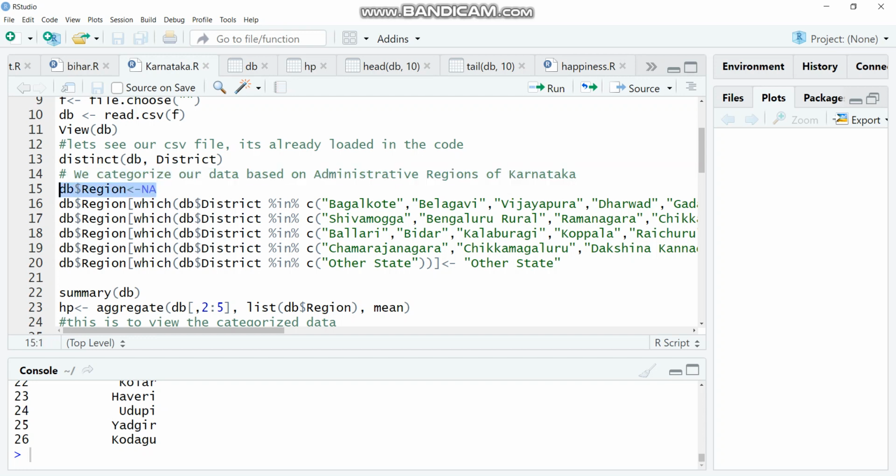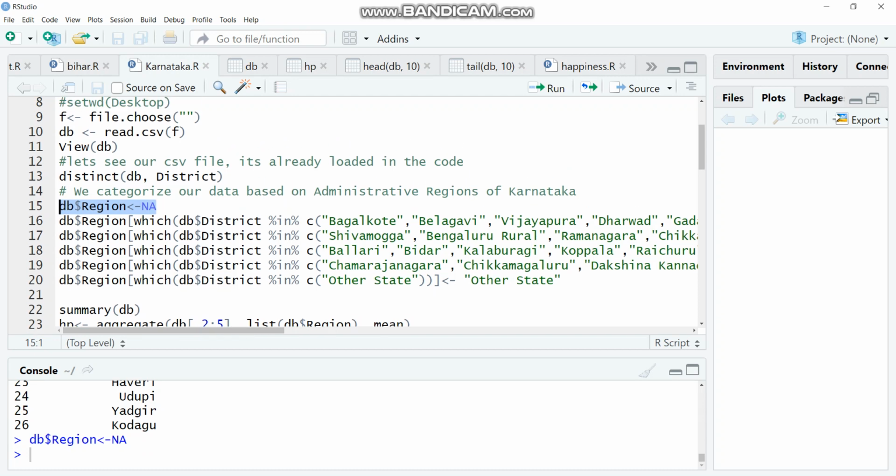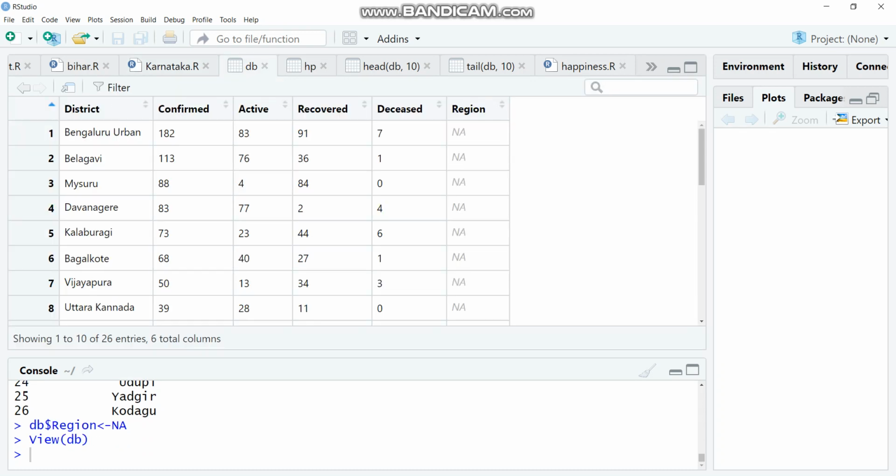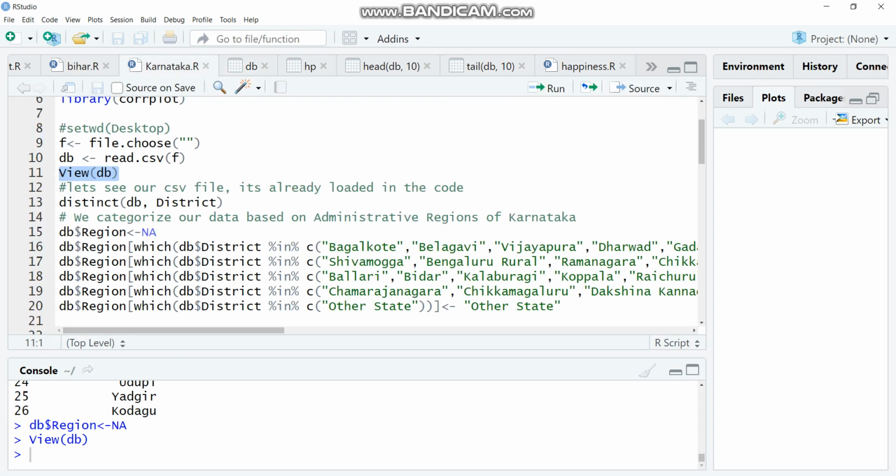Next, to further categorize our data based on the administrative regions of Karnataka, I'll put another field into our dataset, that is regions. So now if you view DB, you'll have another column, that is region. I think the administrative regions of Karnataka are known to everybody, but still I'll let you know there are basically four regions in which Karnataka is divided.